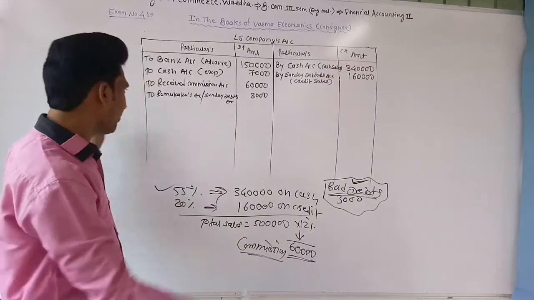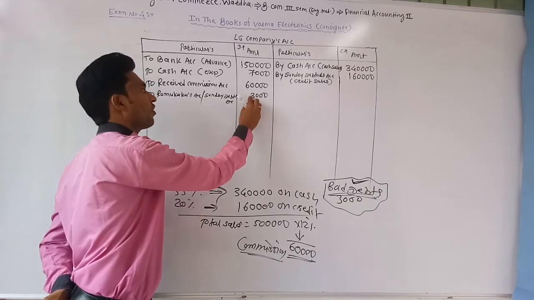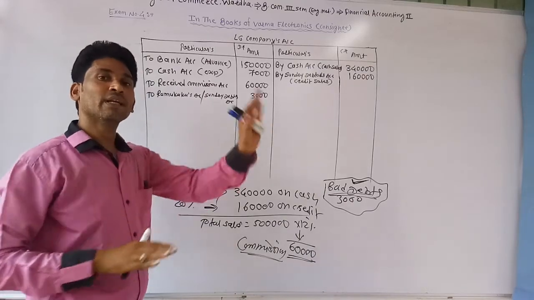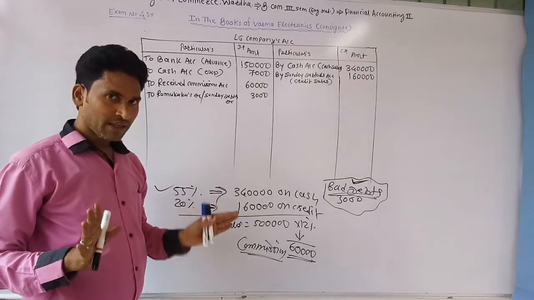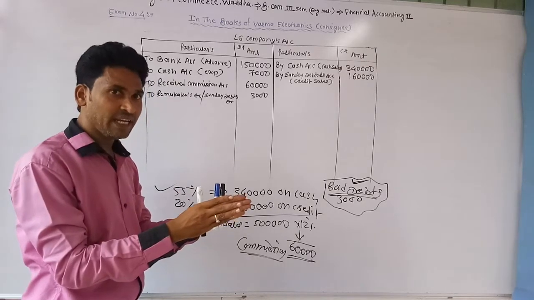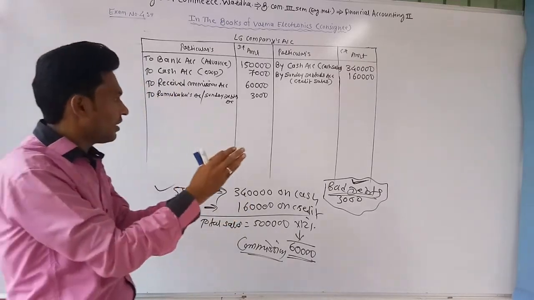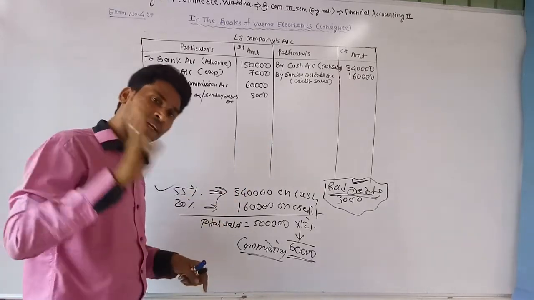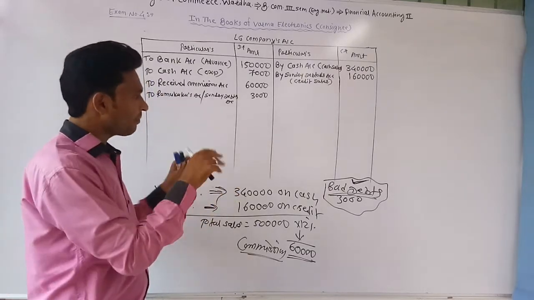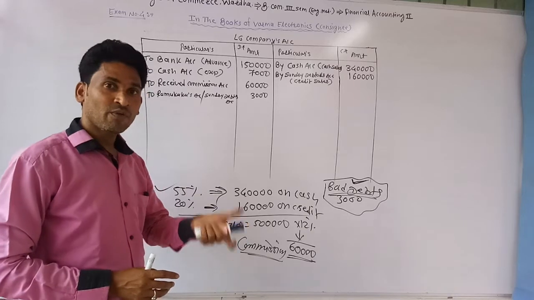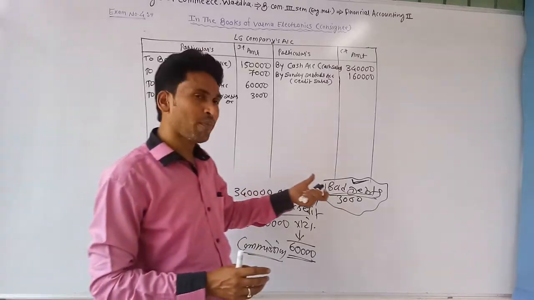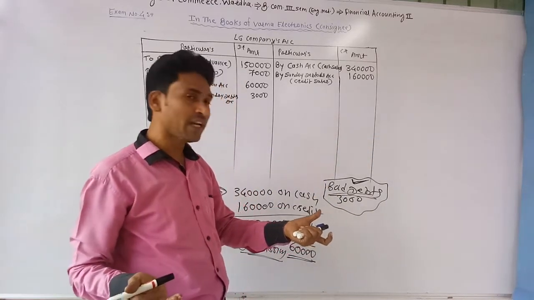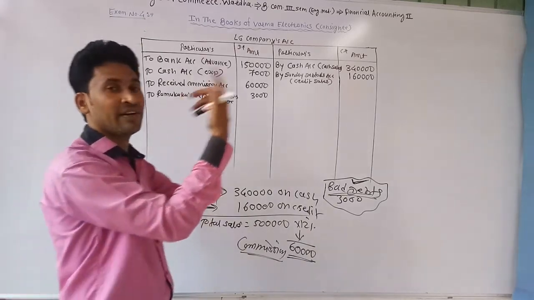Now, in the earlier example, the bad debts were never recorded in the consignor's account because they had given the del credere commission. Clear? If del credere commission has been allowed to the consignee, the bad debts are recorded in the books of the consignee. But whether they have del credere commission or not, the bad debts need to be recorded, but the entry changes. When it gets del credere commission, the journal entry for bad debts is bad debts account debit, sundry debtors account credit. But when it never gets the del credere commission, it passes the journal entry consignor's account debit and sundry debtors account credit.